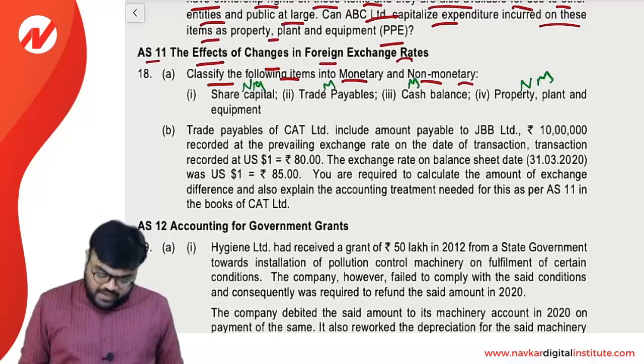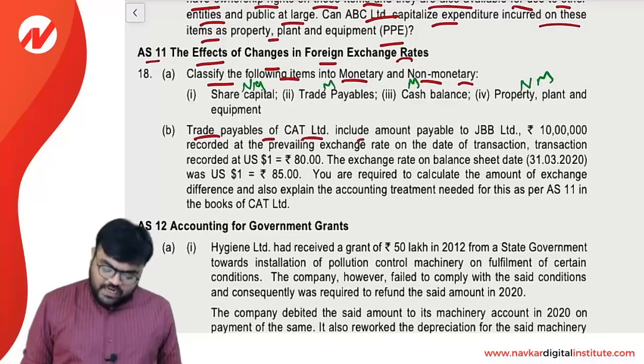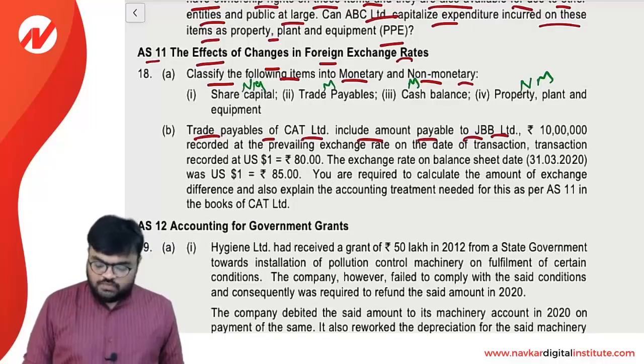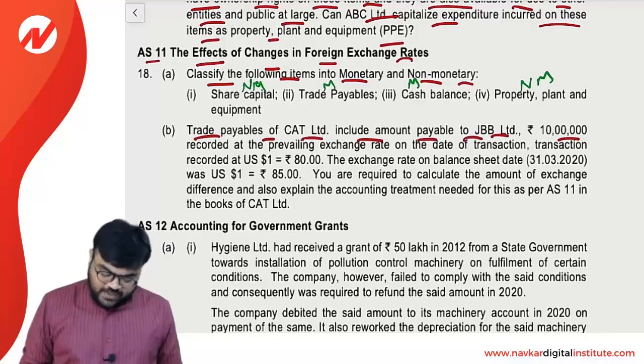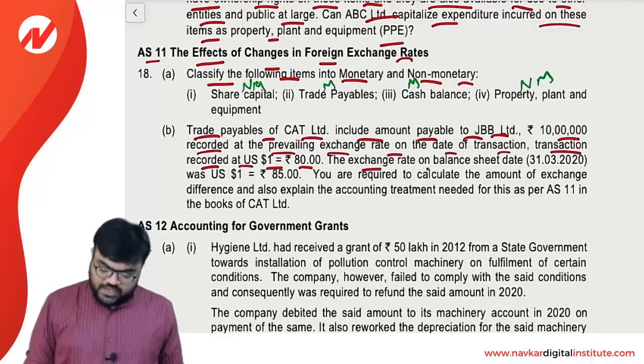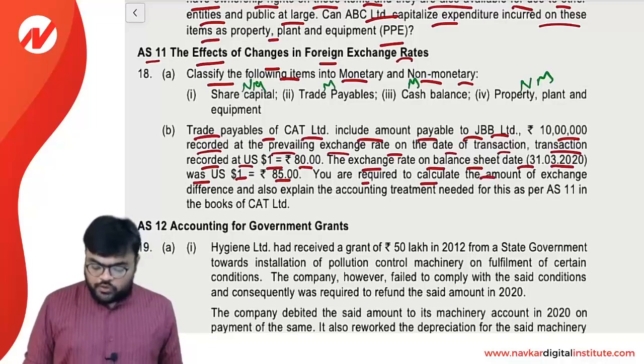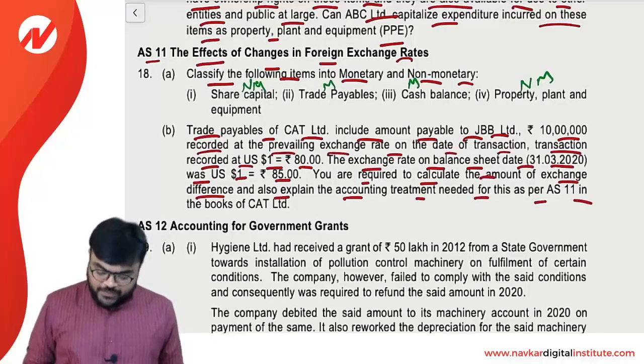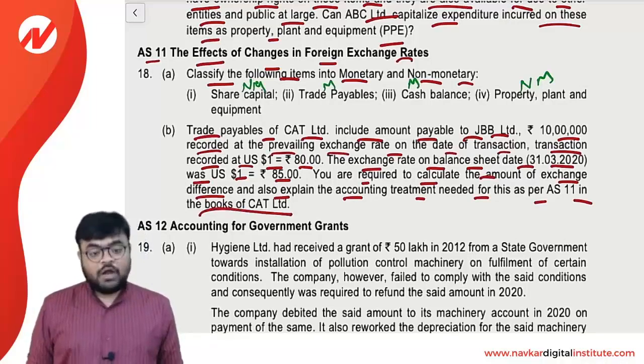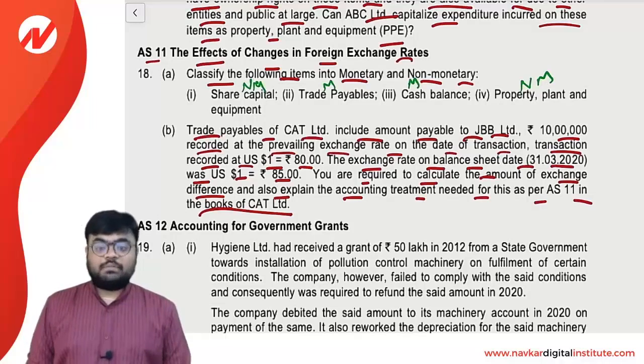Let's start question 18B. Trade payable of CAT Limited includes amount payable to JBB Limited, rupees 10 lakh, recorded at the prevailing exchange rate on the date of the transaction. Transaction recorded at $1 is equal to 80. The exchange rate on the balance sheet date, that is 31st March 20, was $1 is equal to 85. You are required to calculate the amount of exchange difference and also explain the accounting treatment for this as per Accounting Standard 11 in the books of CAT Limited.